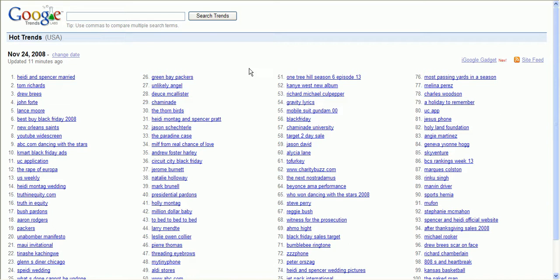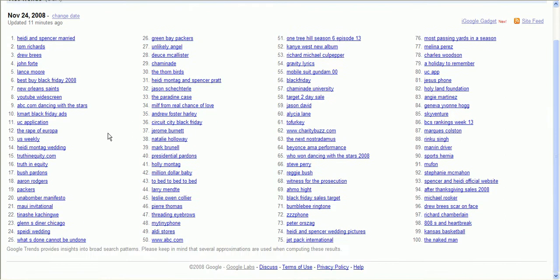Now it could be because of a news story, it could be because of a sporting event, it could be because of a big event coming up. Now in this case, we have Black Friday coming up. So some of the hottest searched for phrases, as you see here, are things like Best Buy, Black Friday. You've got some other ones coming up here, Circuit City Black Friday as well, and those are some hot trends.